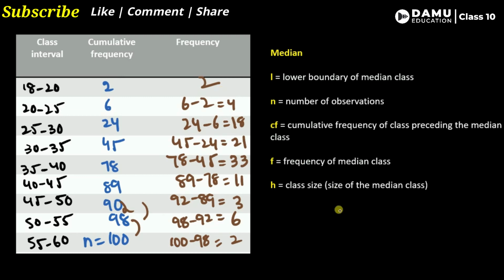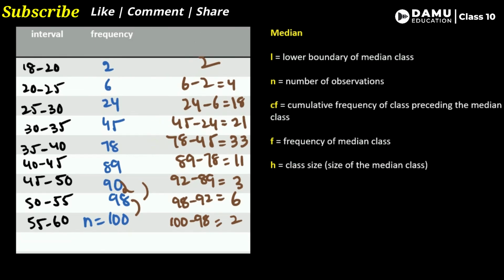So for this we have to find n by 2. So n by 2 will be equal to 100 by 2, we will get it as 50. So from these cumulative frequencies, which is near to 50? 45 and 78. So 50 is more than 45 and less than 78.